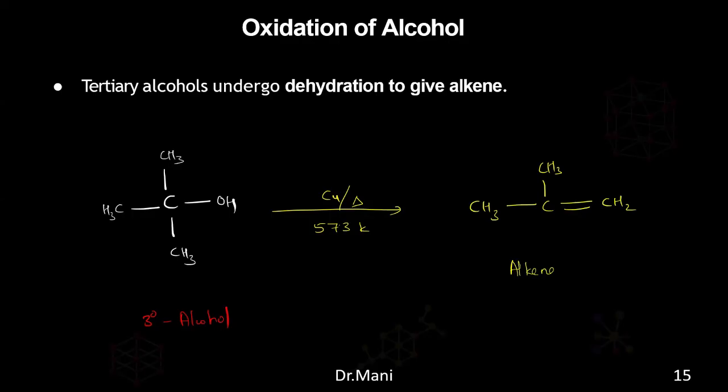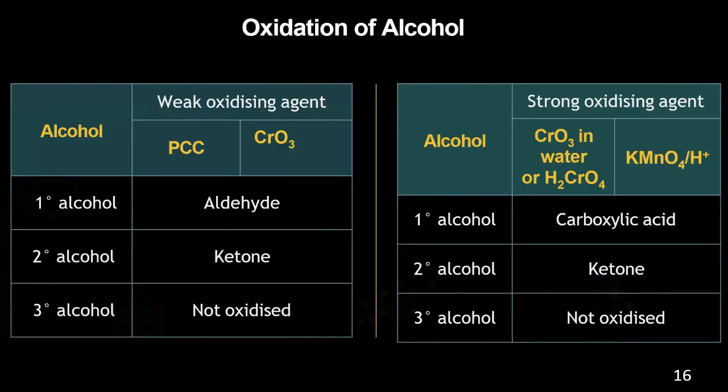So let's summarize all these things. See here, if you take the primary alcohol, secondary alcohol, tertiary alcohol, and PCC, which is a mild or weak oxidizing agent, or CrO3, which is a weak oxidizing agent, the primary alcohol will turn out to be the aldehyde. The secondary alcohol will turn out to be a ketone. The tertiary alcohol, we didn't talk about anything because they don't show any reaction.